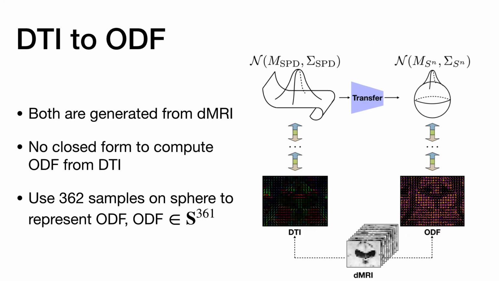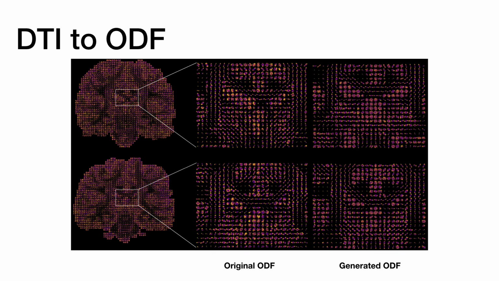The major focus in our paper is to generate the ODF based on DTI. ODF requires a longer scanning time, 35 minutes, than DTI, 7 minutes, but contains higher angular resolution. If we can generate the meaningful ODF based on DTI, we can get a balance between scanning time and the actual group difference. This is the result from DTI to ODF.